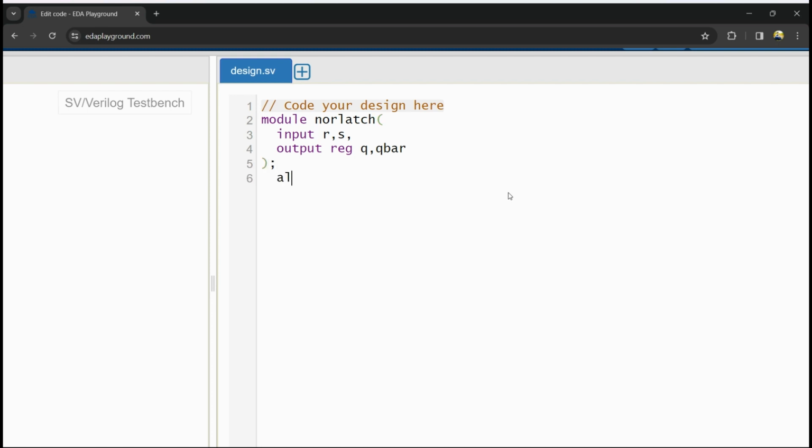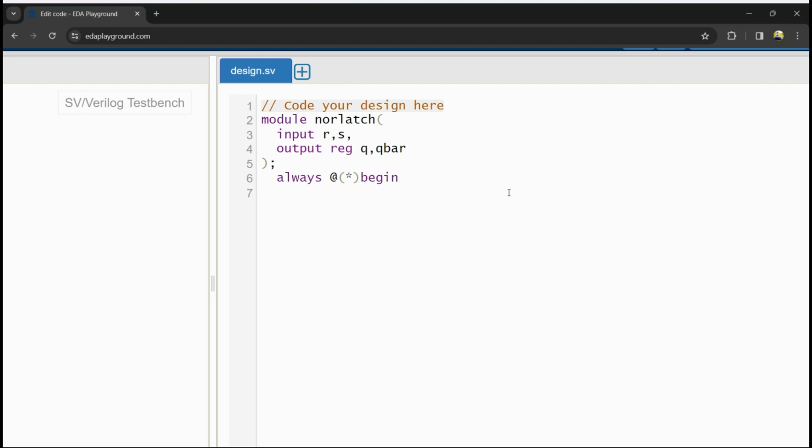Now I am using the behavioral model. So for that we will use the always at the rate. I am using the asterisk symbol so that if any of the inputs receives data from the user, then the execution will be started. So always at the rate asterisk, begin.